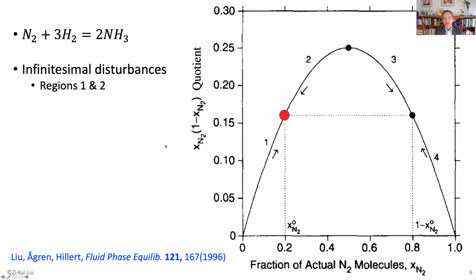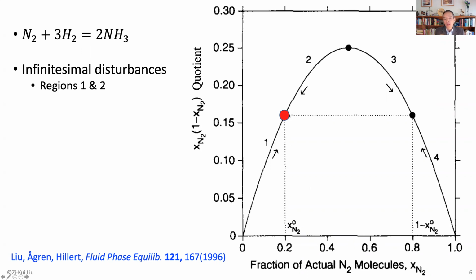So that's true. This represents equilibrium. We start with the equilibrium system at this point. Now, if you add a very small amount of nitrogen, a nitrogen molecule, you can either add it or remove it.